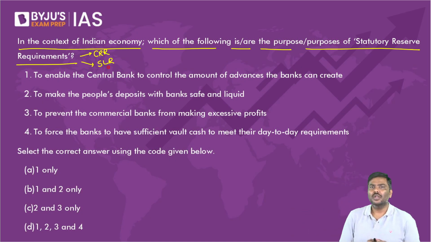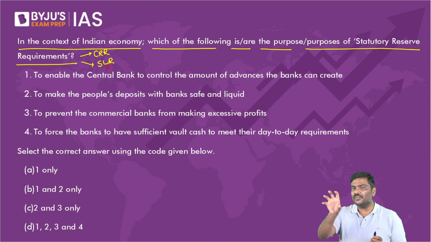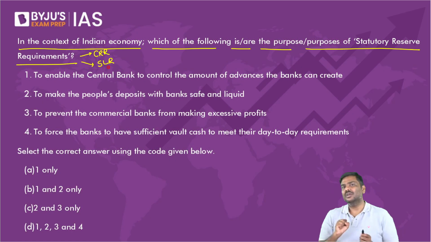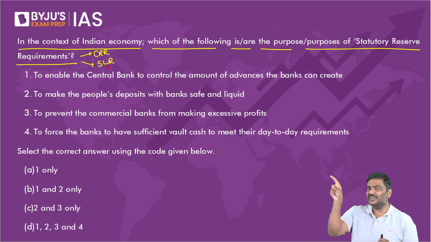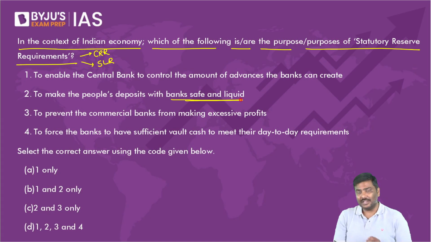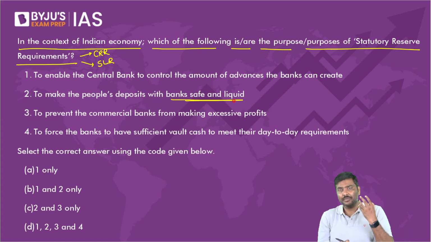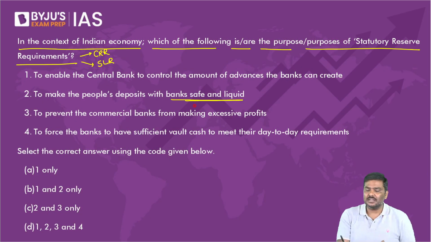Point number two, why do you think RBI will ask the banks to keep certain assets in the form of SLR? Why do you think RBI will ask banks to keep a certain amount of cash with Reserve Bank of India? Can I say to make the deposits of the customers safe and liquid? Correct or not?